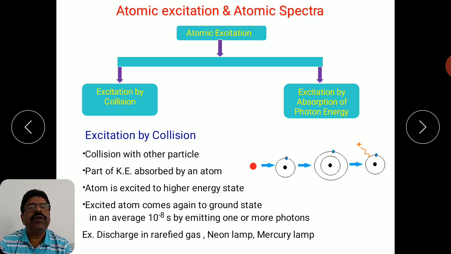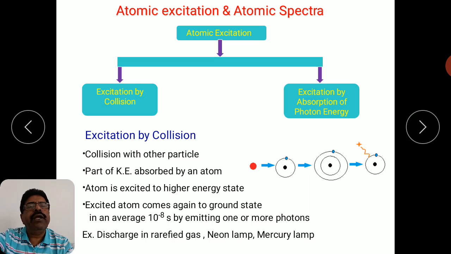The electrons or ions will collide with the atoms of this rarefied gas, and wherever there is sufficient energy to raise the electron in the atom of the gas to a higher energy level, that energy from the incident particle will be absorbed and the excitation will take place.